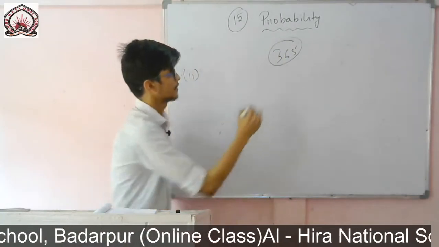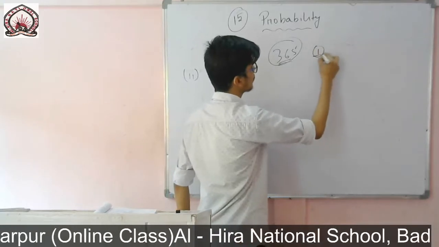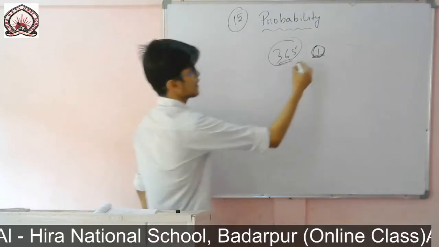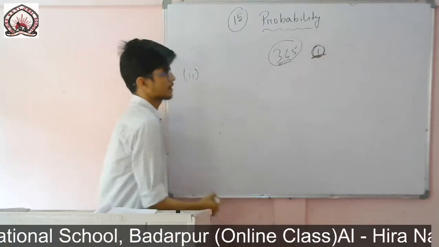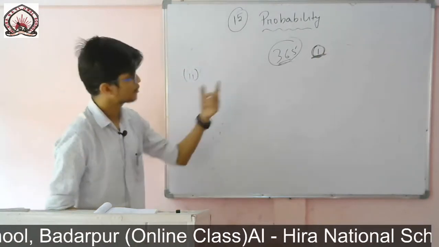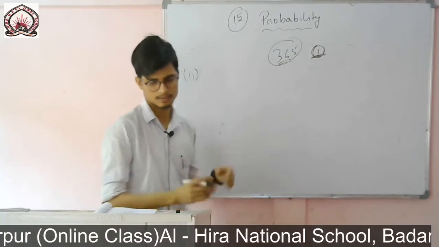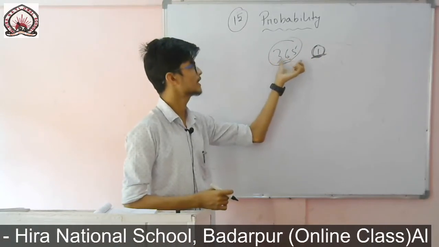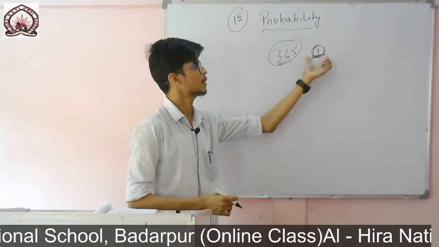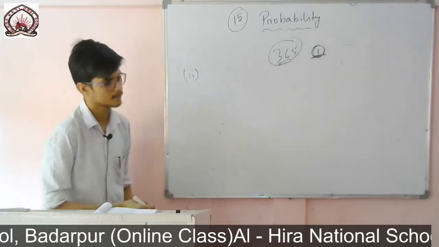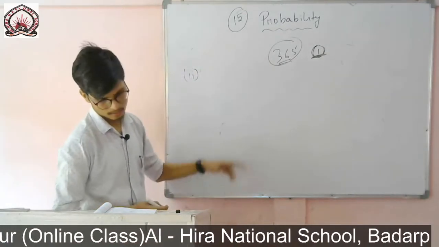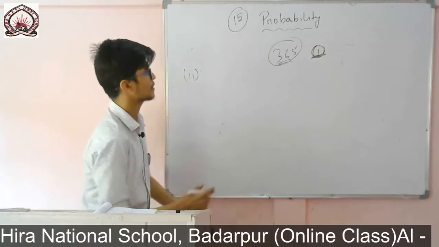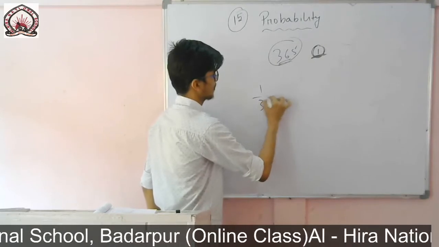There are 365 days, and if I take any day, only one day, on that day they have the same birthday, that means the favorable outcome will be 1 in this case, because if they have the same birthday, then it will be only one day from the whole year. That will be our favorable outcome. So directly, the chance of having the same birthday will be favorable outcome divided by total, 1 by 365, it will be our answer.